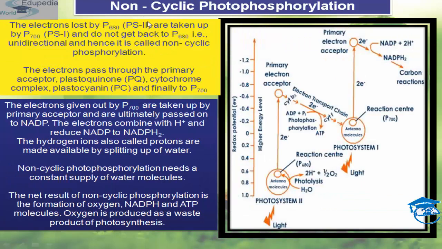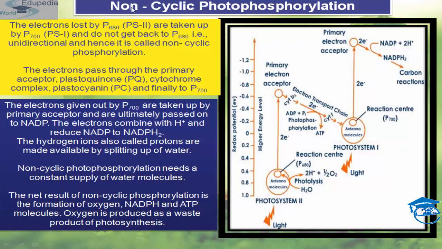Now we will study non-cyclic photophosphorylation in detail. So the electron lost by P680, that is your PS2, is taken up by P700, that is PS1. These are your antenna molecules, this is photosystem 2, and this is the antenna molecule which is PS1. PS1 is also known as P700, and PS2 is P680. So don't get confused, students.